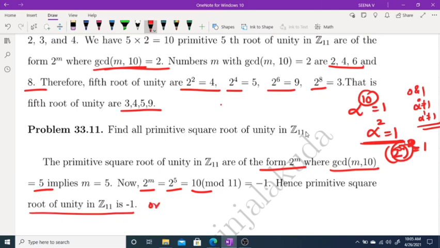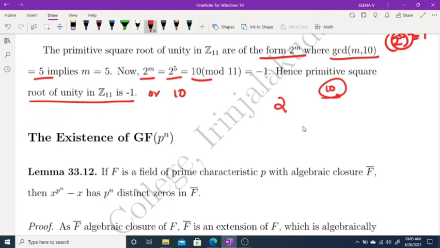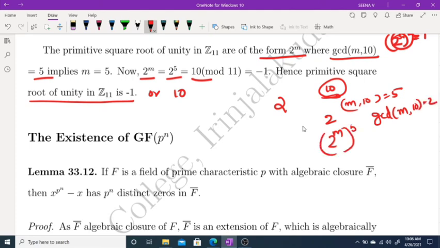That is, minus 1 or 10. Primitive square root means here, as the order is 10, for finding the primitive square root, as 2 is a generator, we have to find those elements with the GCD of m and 10 equal to 5. For finding primitive fifth roots of unity, we have to find those elements with the GCD of m and 10 equal to 2. Then this raised to 5 is clearly equal to 1. Okay, that's all for today's class.